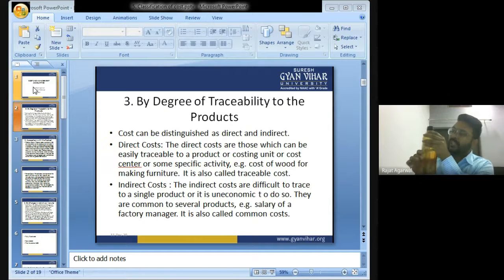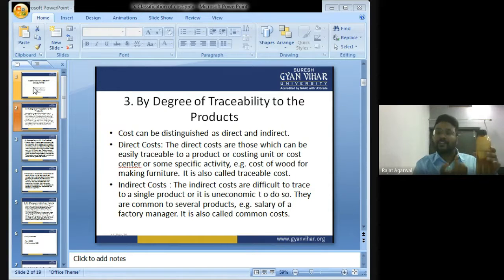Now, suppose this plastic bottle is made in a factory. On the gate of the factory, there are two gatekeepers appointed.